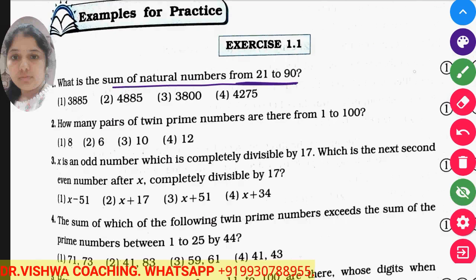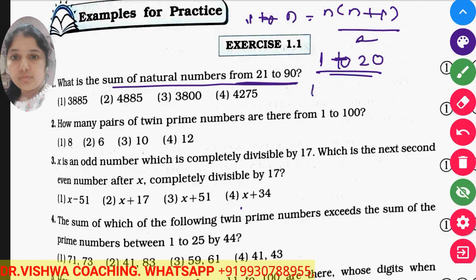There is a formula which we had learned, the sum of natural numbers from 1 to n. We know the formula. What is it? n into (n plus 1) divided by 2. So here we are not starting from 1, but what we can do is calculate the sum from 1 to 20, and calculate the sum from 1 to 90.